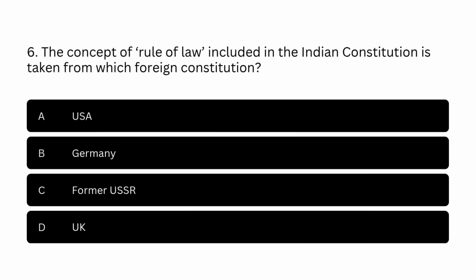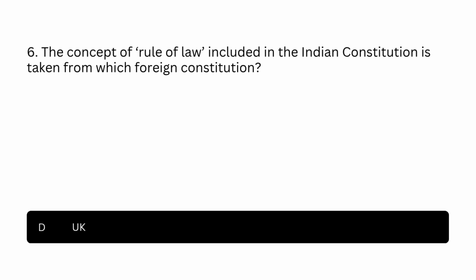Question number 6. The concept of rule of law, included in the Indian Constitution, is taken from which foreign constitution? Option A. United States of America. Option B. Germany. Option C. Former USSR. Option D. United Kingdom. The correct answer is option D. UK.